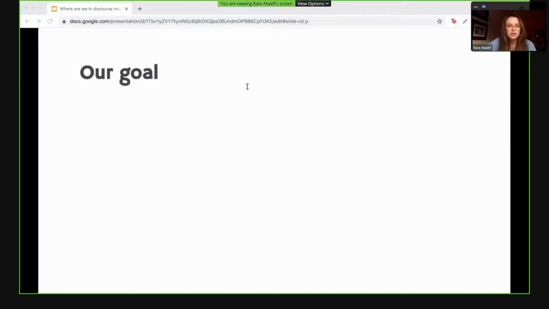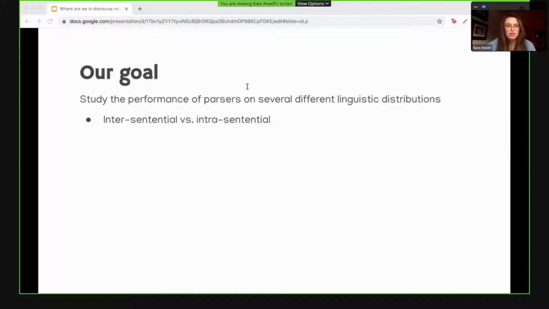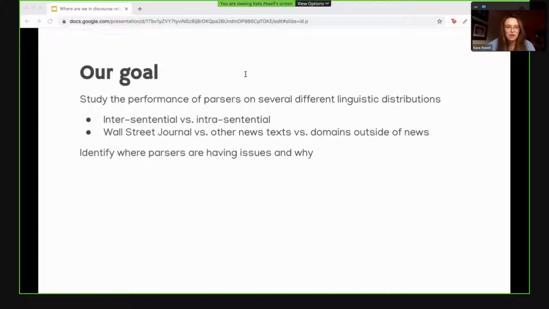So our goal is to study the performance of discourse parsing models on different linguistic distributions. We focus first on a distributional shift in linguistic structure, aka whether the arguments are intersentential or intrasentential. Then we look at performance under a distributional shift in vocabulary. How do these parsers perform on data with various shifts in domain away from the test set? We also wish to identify where these parsers are having issues and determine why this could be.